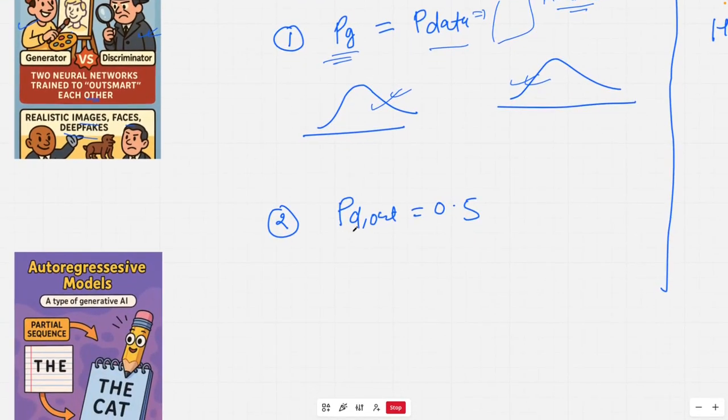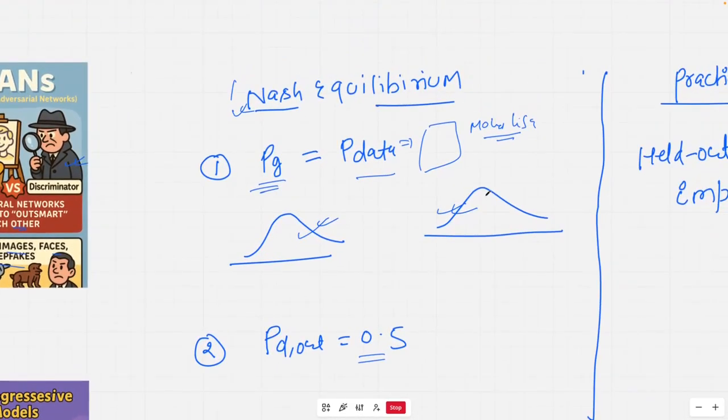Another thing is when the discriminator is not able to make a distinction, because the images are so real that it's not able to differentiate. The probability of it identifying a fake image becomes 0.5. Basically it's 50-50. This is the situation where we say the model has converged.